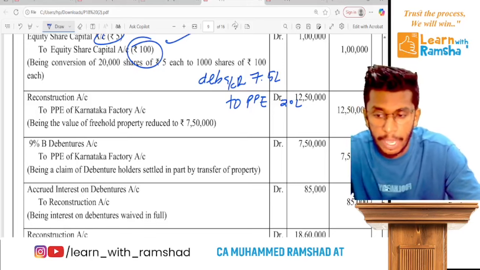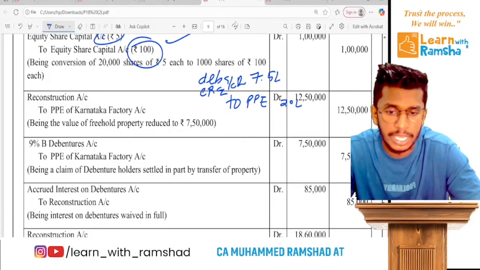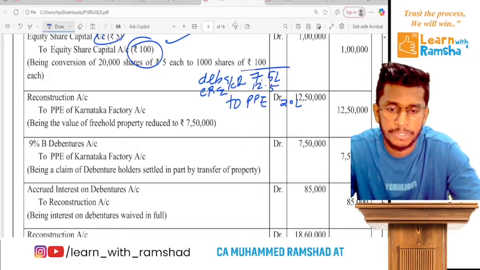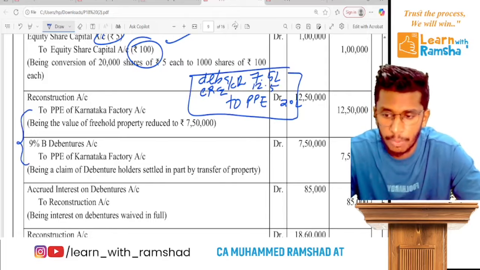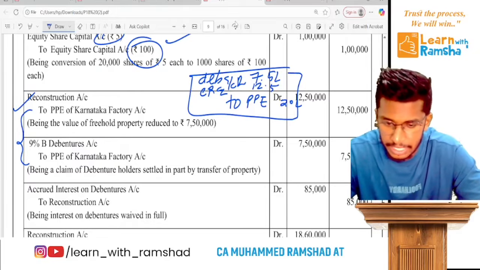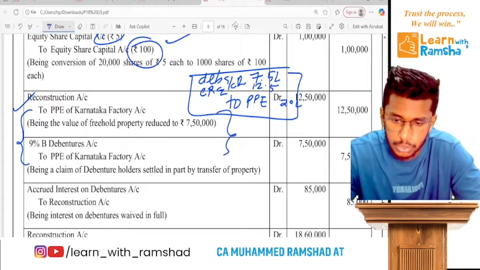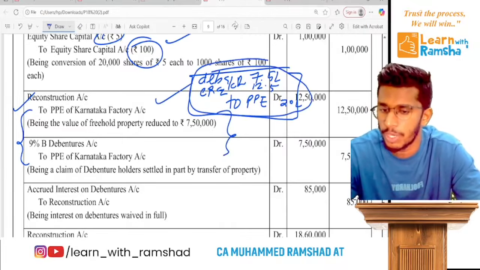Naturally there is a loss there. Capital reconstruction account 12.5. So this is a net entry you can pass instead of these 2. So here what they do is first they do undervaluation of asset, then they settle. Ready? Instead of doing these 2 entries, you could alternatively pass this entry also. Ready? This is what we usually do.